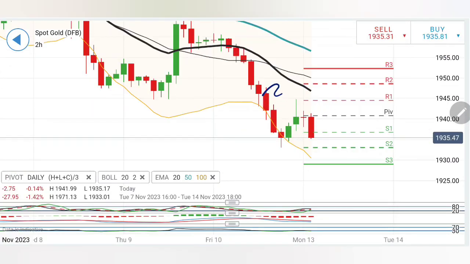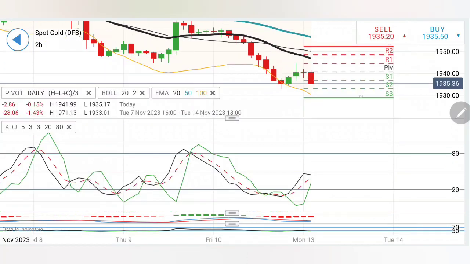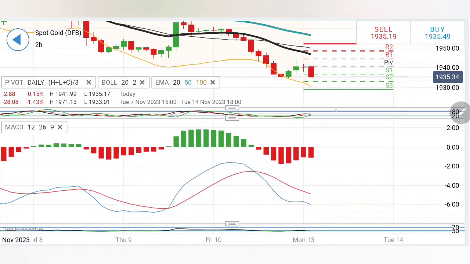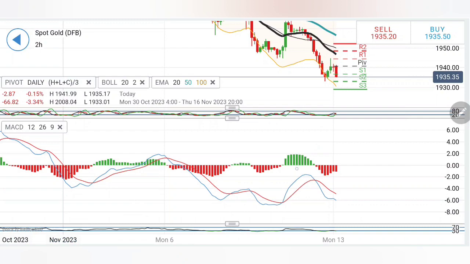On the 2 hour charts, we have seen the drop, the little retracement, and again it is trying to trade with a bearish bias. I will wait for it to break below 1933 in order to confirm further bearishness here. That is the only level below which we can expect it to trade with further bearish bias towards 1929-25 levels. Stochastic has retraced. MACD is trading with divergence. It is again looking bearish, looking downwards here.